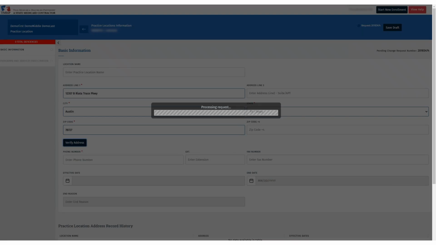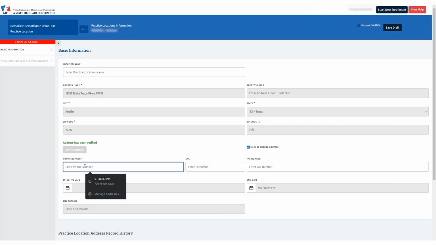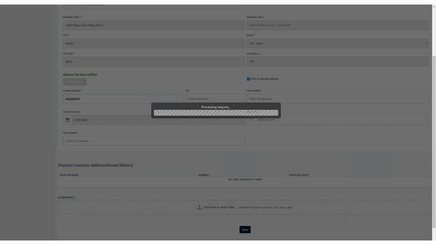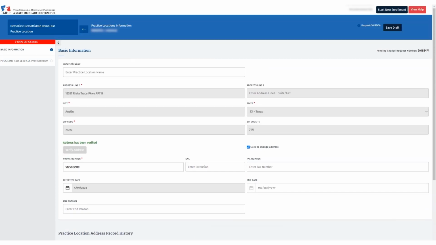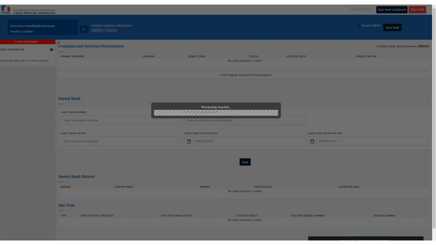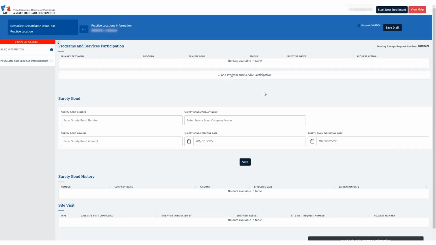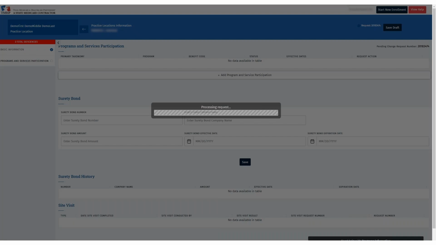Enter the phone number for the practice location and then click Save at the bottom to complete this tab. Now let's click on the Program and Services Participation tab on the left. Once we're in this tab, click the Add Program and Service Participation button on the bottom.